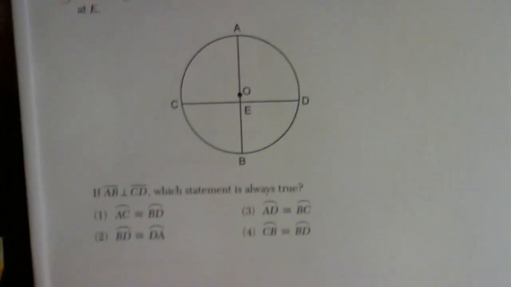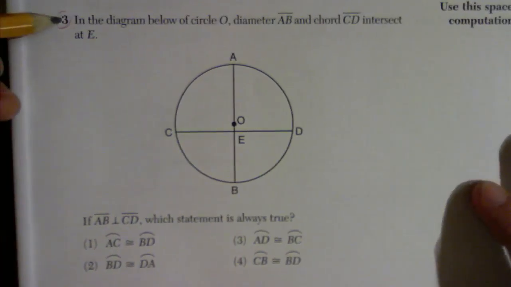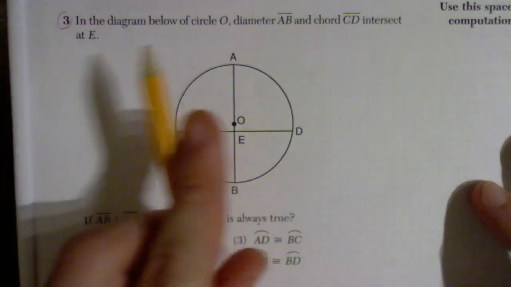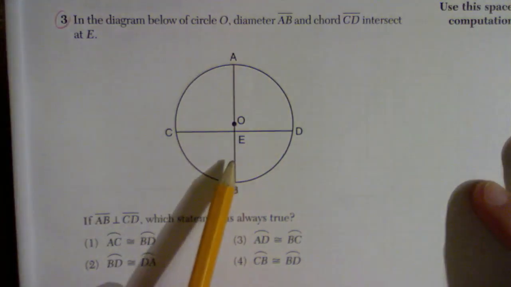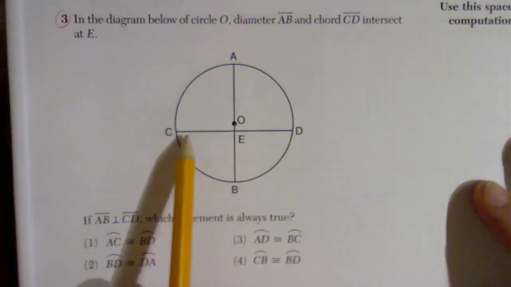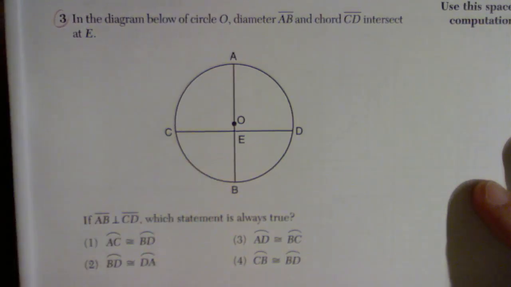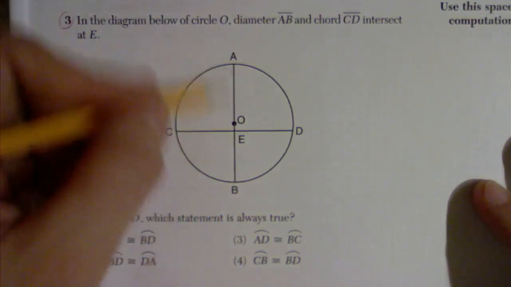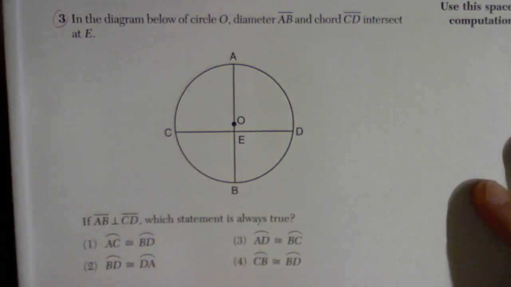All right. We haven't even looked at circles. That's all the way up in Unit 5. In the diagram below of circle O, diameter AB, so this line segment right here, and chord CD, this line segment right here, intersect at point E. Now it's saying if AB is perpendicular to CD, which statement is always true?